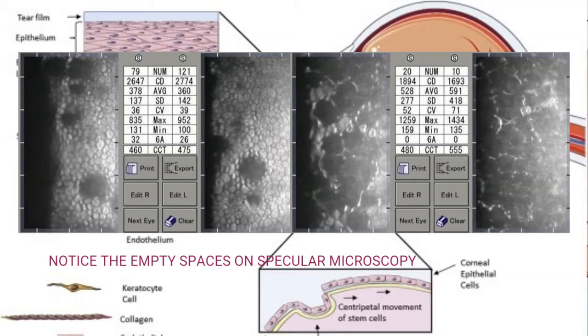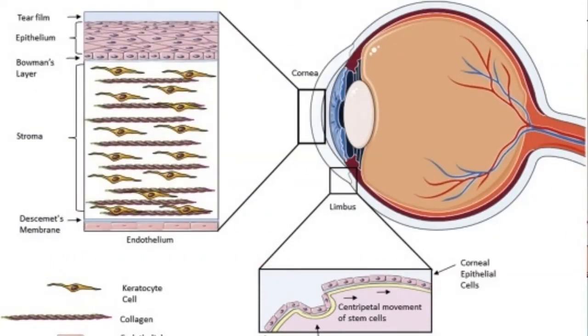This information is very important, especially before doing corneal grafts. A corneal graft should have at least 3,000 cells per millimeter square before implanting it in a patient. Otherwise, the half-life of that corneal graft will be low.